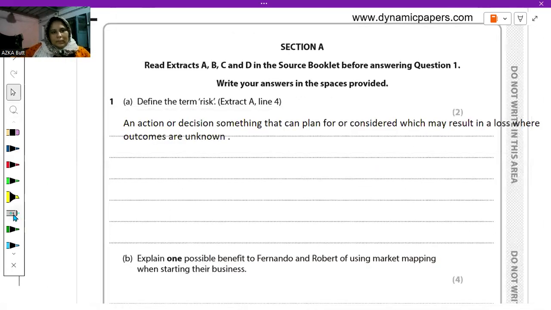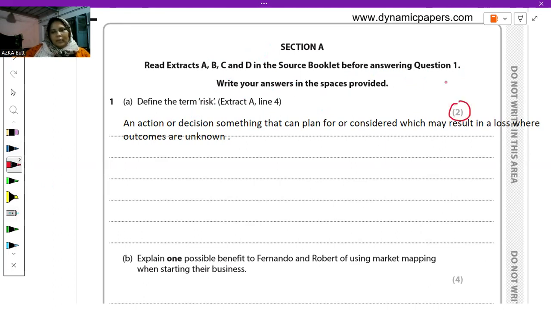So we have the first question: define the term risk. When you are going to solve question number one, first of all you have to read extracts A, B, C, and D from the source booklet, which you will find at the end of this paper. So before answering question number one, first you have to read extracts B, C, A, and D.